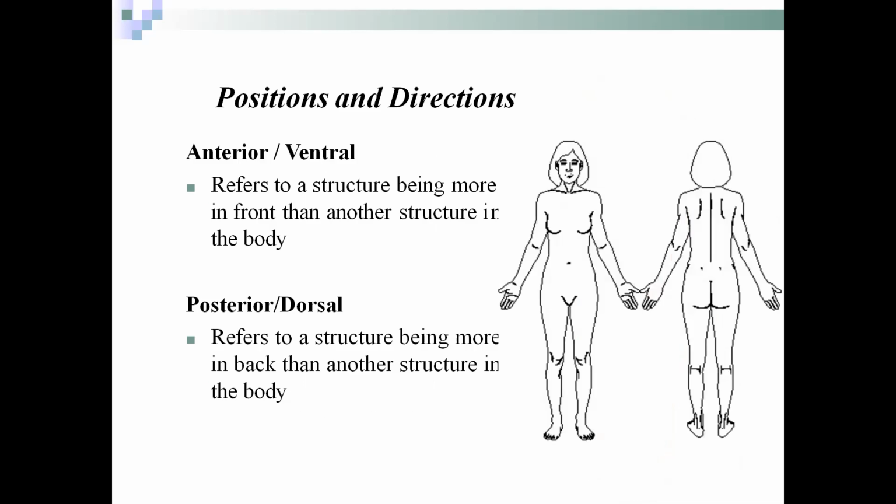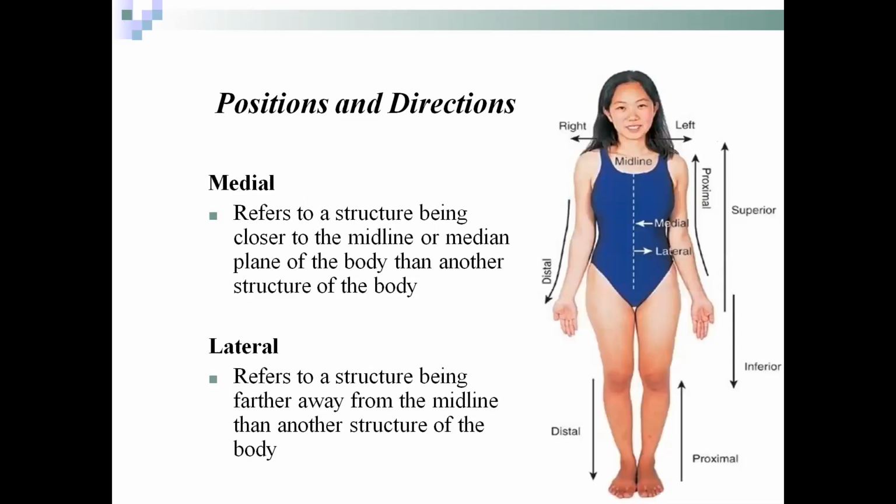Position and direction. Anterior, we will say ventral also. Anterior refers to the structure being more in front than another structure in the body, and posterior, meaning dorsal, refers to the structure being more in back than another structure in the body. So we can say anterior means front of the body and posterior means back of the body, and you should not be confused between these similar words, anterior and ventral, because they have the same meaning.